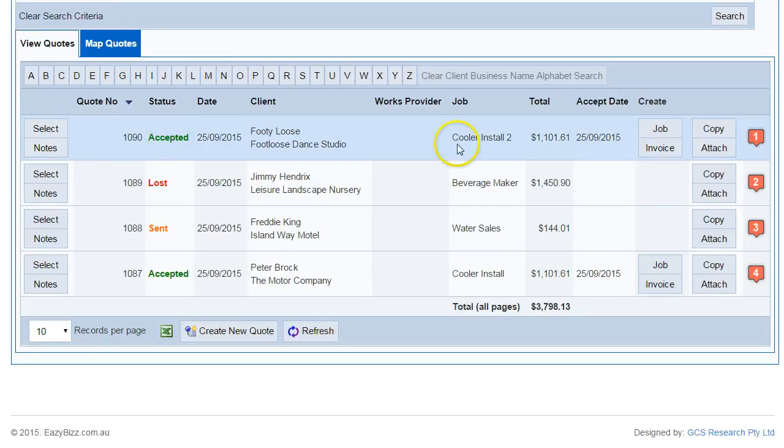Each row represents one quote. The Select button will allow you to open the quote and look at it in full detail. The Notes button will allow you to add communication notes specific to that particular quote. The rest of the columns are relatively self-explanatory.